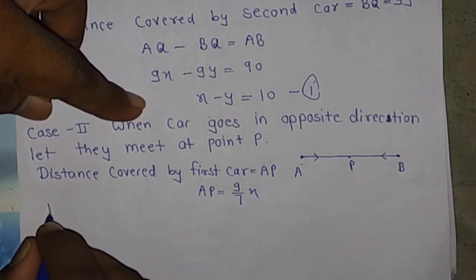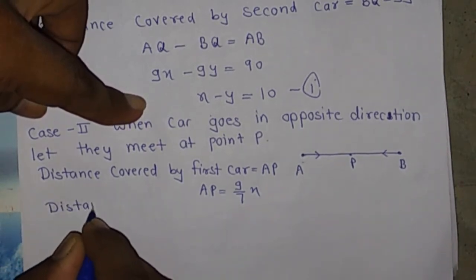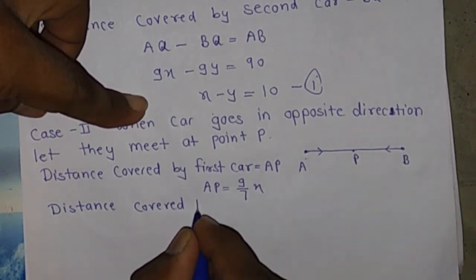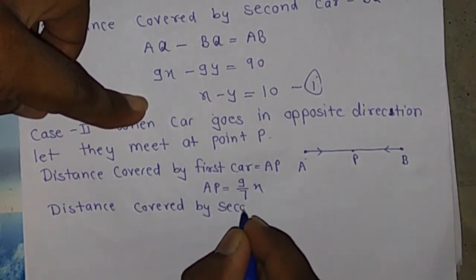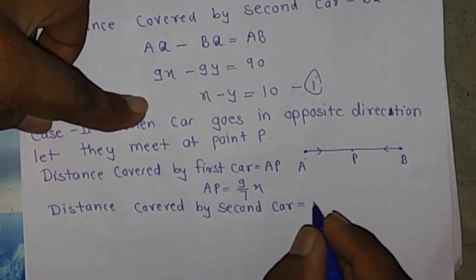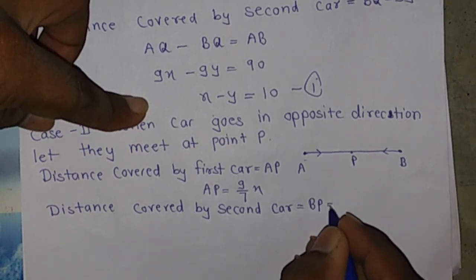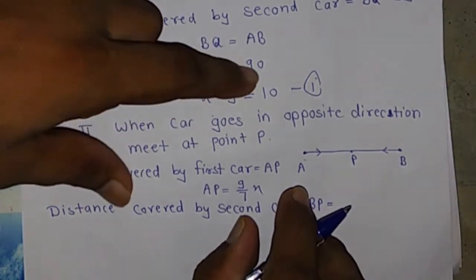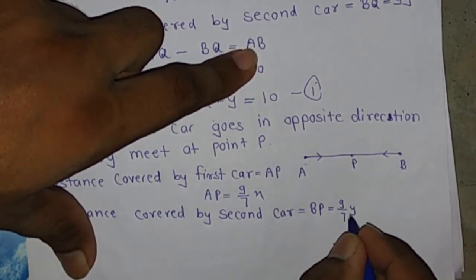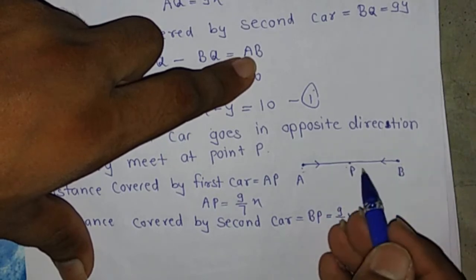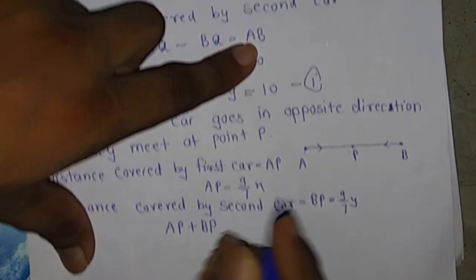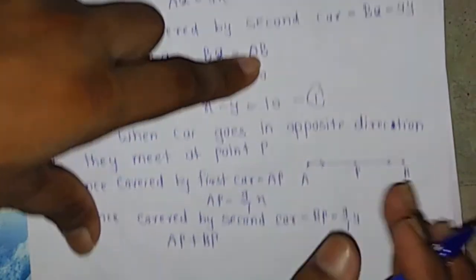Now the distance covered by the second car is BP, and distance equals speed into time. Speed of the second car is y and time is 9/7 hours. Since AP plus BP is equal to AB,